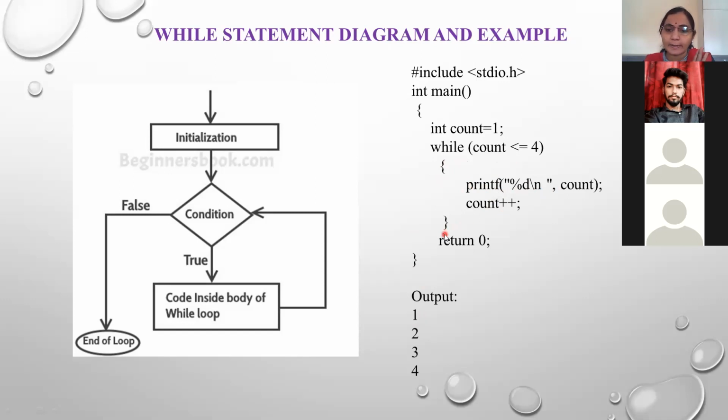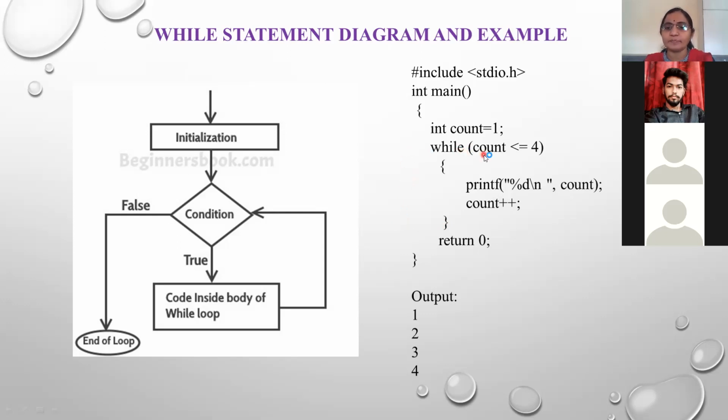And now carefully remember, the next statement is the closing brace. Due to this closing brace, the control is directly transferred back to the while statement. And here it checks the condition. What is the updated value of count? 2. And what is the condition? 2 is less than or equal to 4. Okay. Again the condition is true because 2 is less than 4. Again it prints the value. So 2 will be printed. Then count plus plus, 2 plus 1, 3. Again due to this closing brace, the control is transferred back to the while.